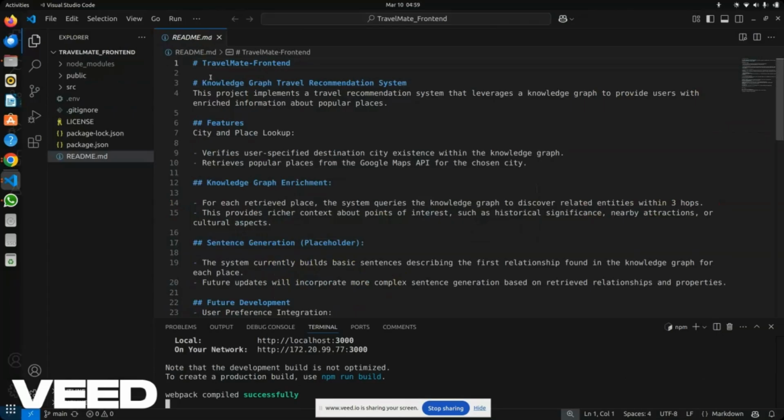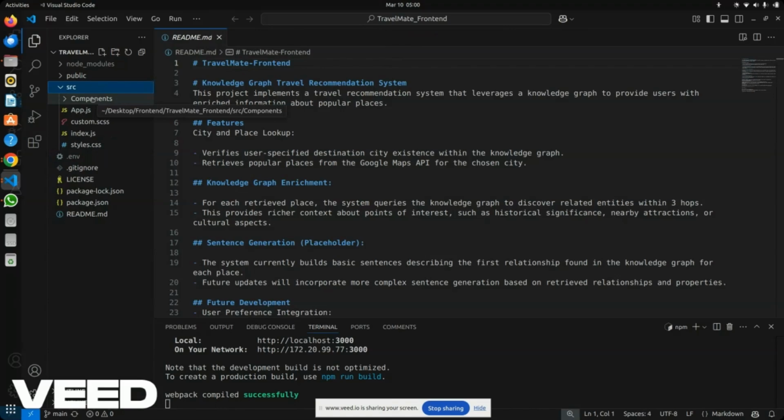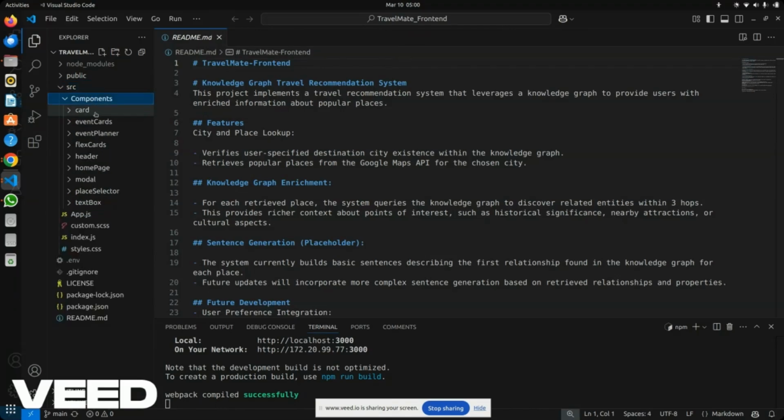This is the code for my front end. Here we are using npm start to start the React app. This is a React based app with source code as follows. These are the components that I have made: card, event cards, event planner, flex cards, header, home page, modal, place selector, and text box. Thank you. That's all from my side.